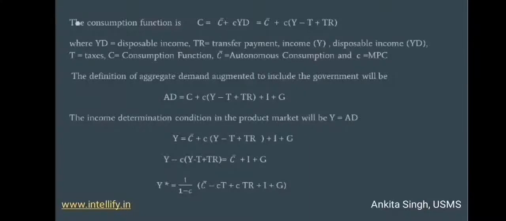By transfer payments we mean those payments by the government to the general public. In return, no services or goods are expected. These are unilateral payments and the government doesn't expect any work in return for those payments.